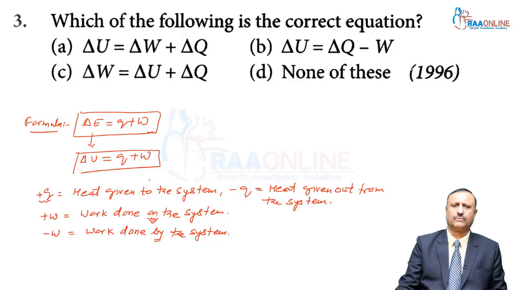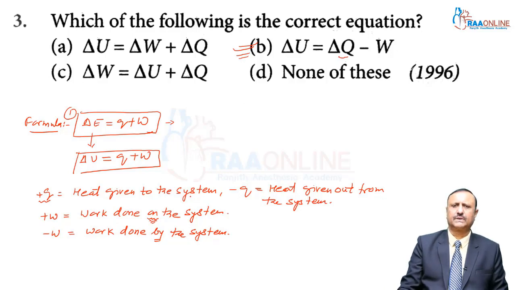So my dear students, this formula is the first law of thermodynamics. In question number 3, you can see here delta U is equal to Q minus W. It is the correct equation. Why? Here plus Q means heat given to the system, and minus W means work done by the system.